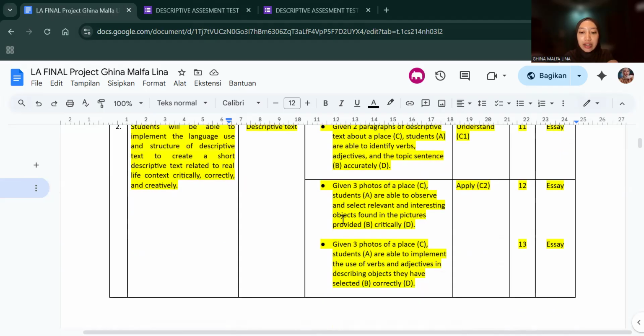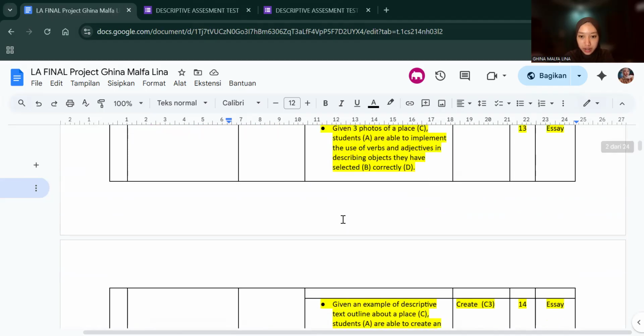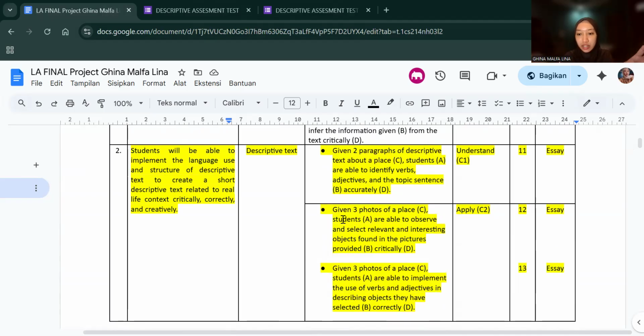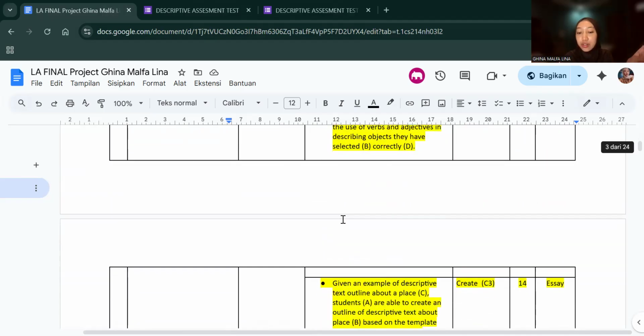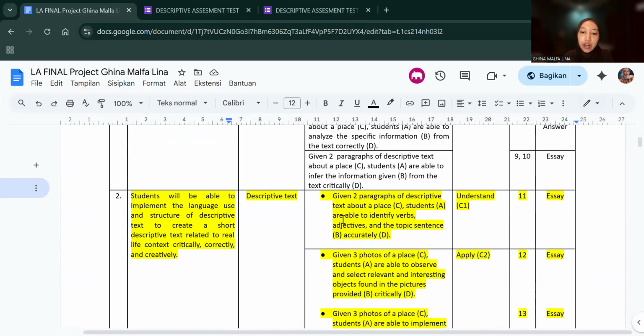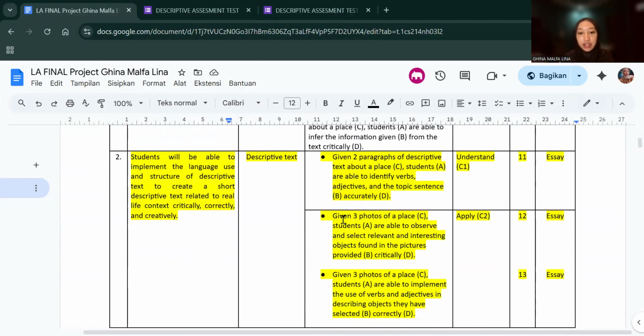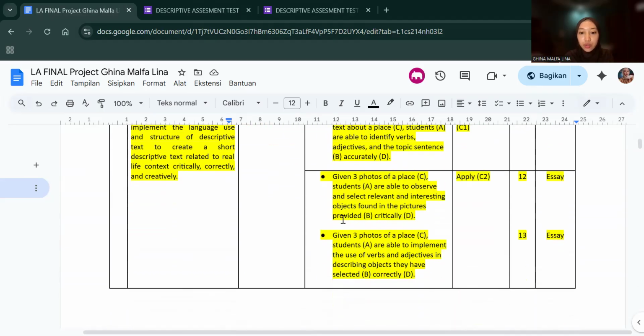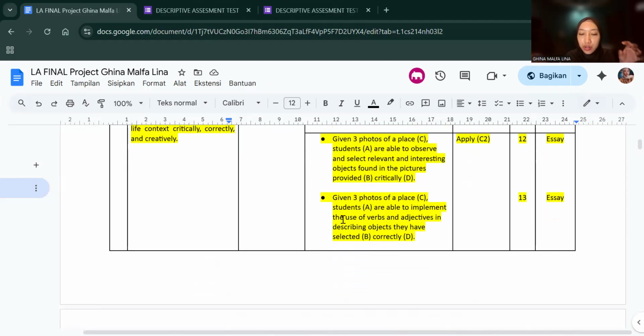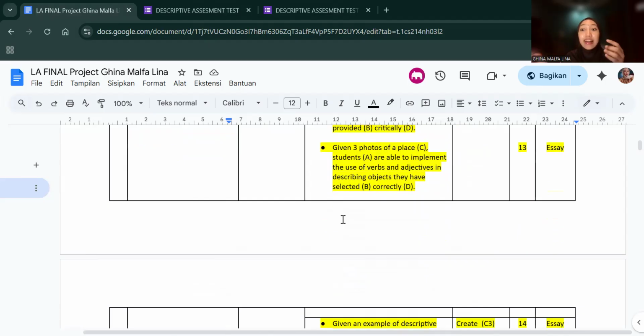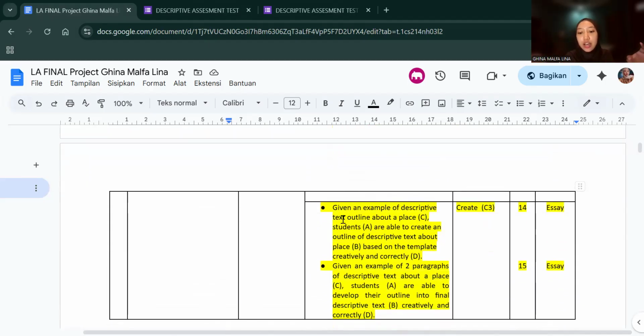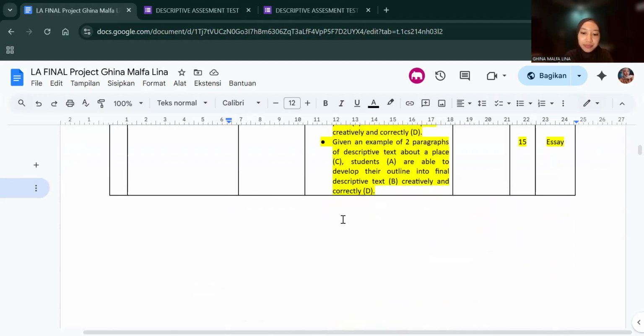Therefore, the question indicators are divided into five, but still represent three cognitive levels, which are understand, apply, and also create. Here, students have to identify verbs and adjectives. It's like recalling their memory about the knowledge of a descriptive text, and then also observing the photos. After observing the photo of a place, they have to create descriptive sentences. The descriptive sentences will be used in the making process of the descriptive text and also the outline.